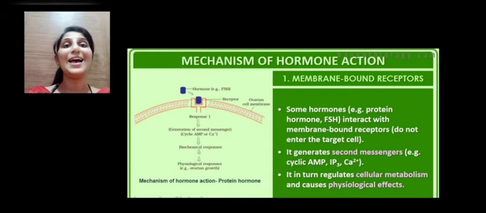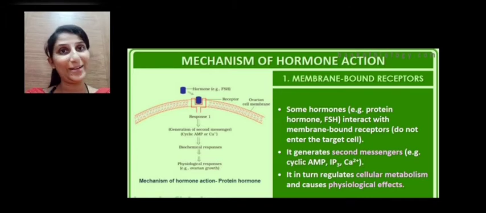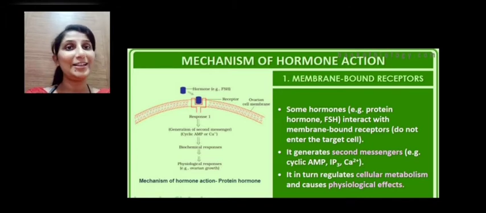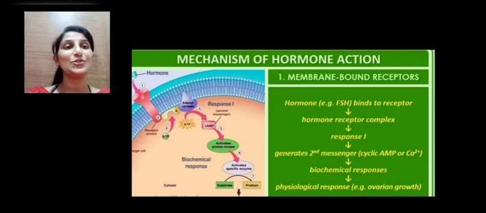So the hormone as such does not enter the target cell. It initially forms a complex with the membrane bound receptors, and then it generates a secondary messenger which brings about metabolism and physiological effects inside the target cell. So this is a flow chart.